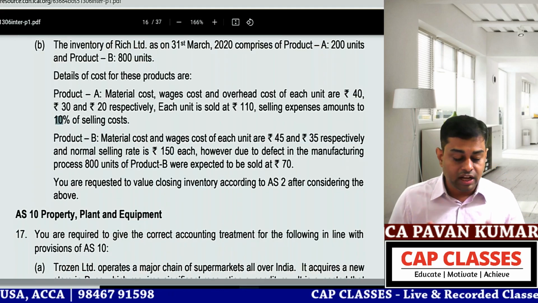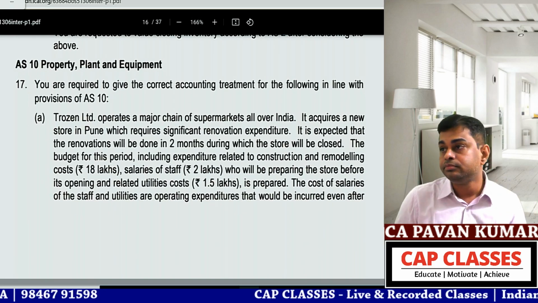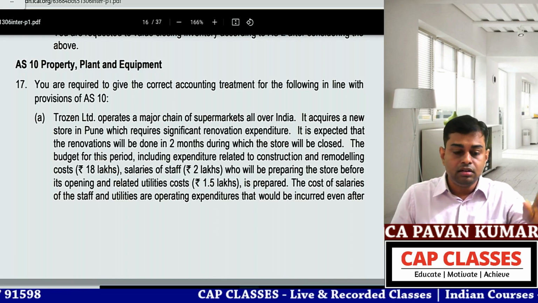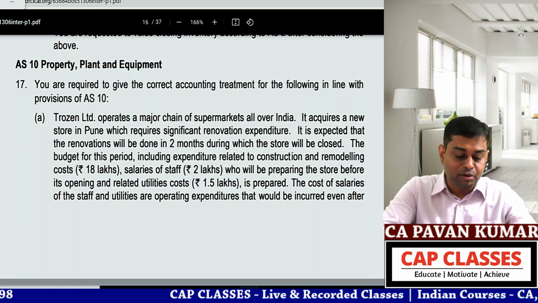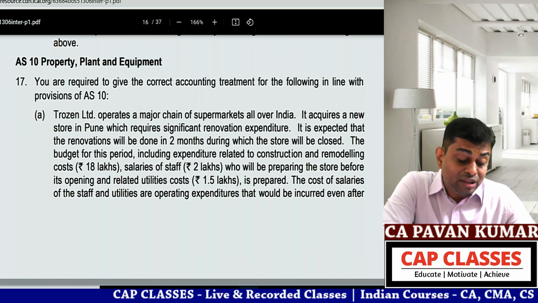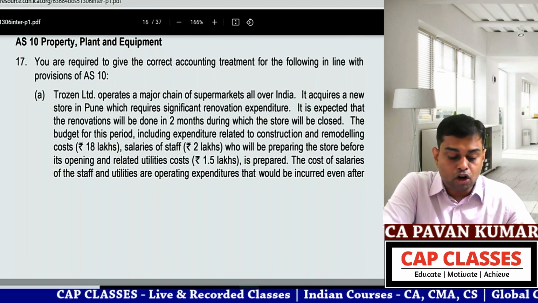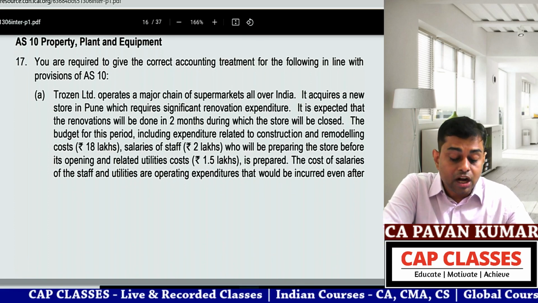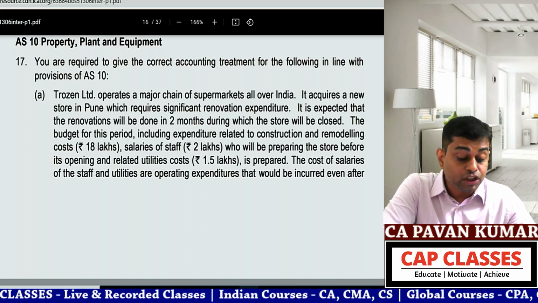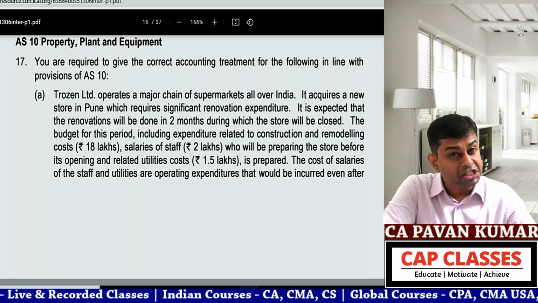Fast. Okay. Property, plant and equipment, question number 17. Very important standard. Without a property, plant and equipment question, normally no question paper will come. You are required to give the correct accounting treatment for the following in line with the provisions of Accounting Standard 10. Trojan Limited operates a major chain of supermarkets all over India. It acquires a new store in Pune which requires significant renovation expense.